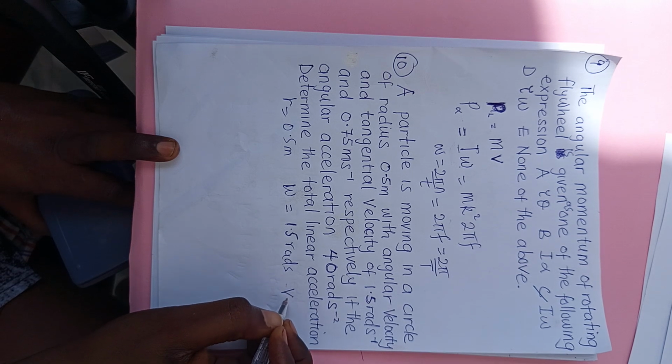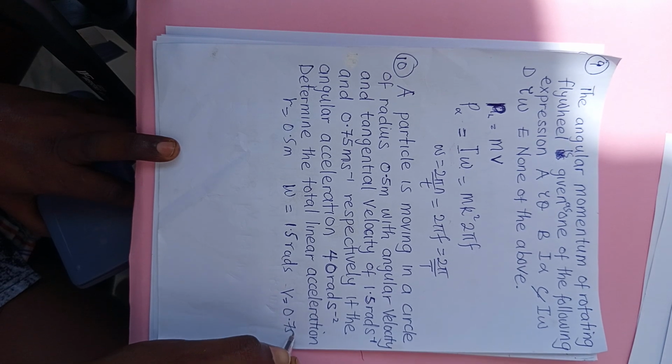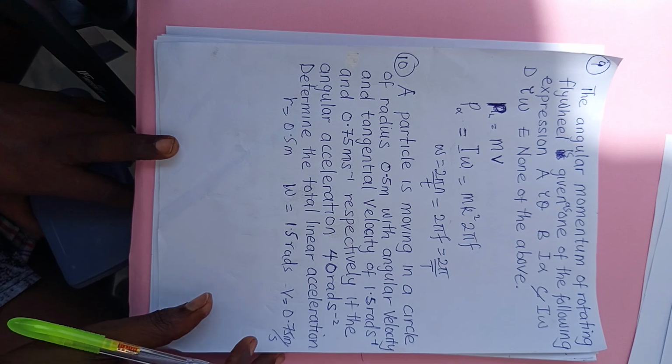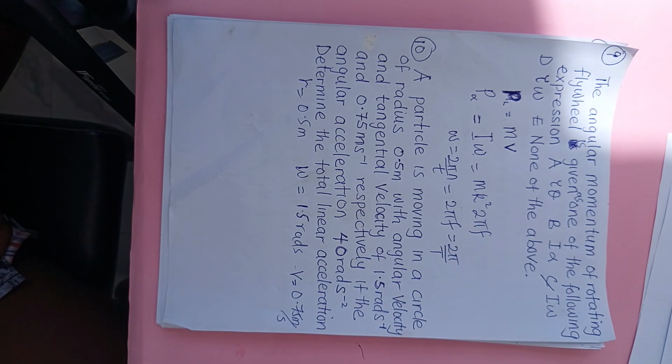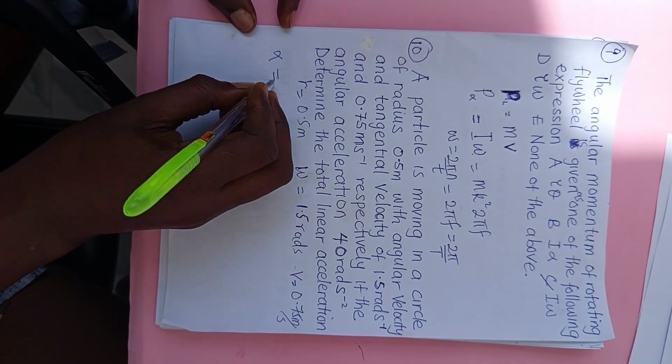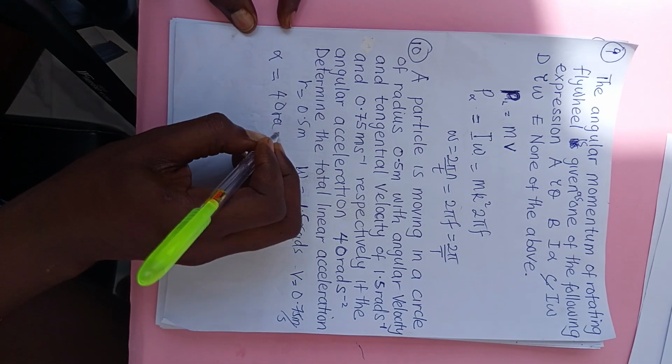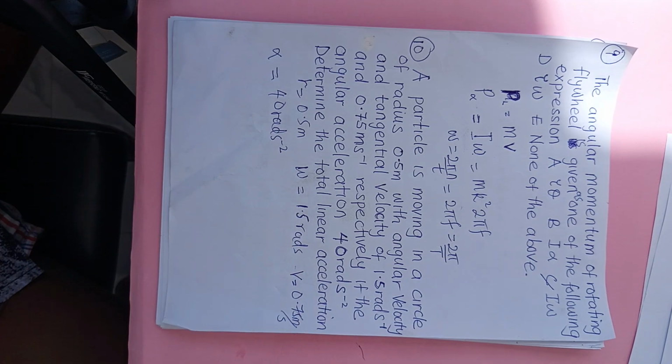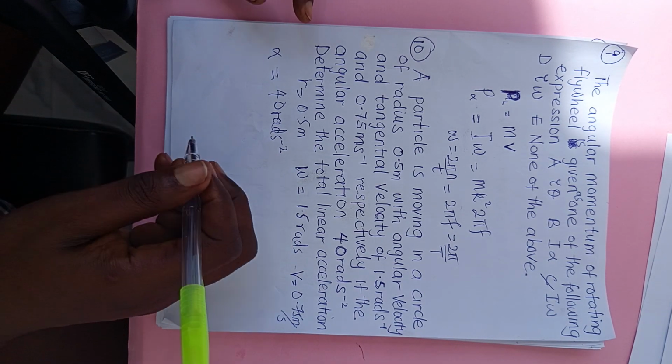Then tangential velocity of what? 0.75 meter per second. Then what do they say we should find? If the angular acceleration is equal to what? 40 rad per second square. They say determine the linear acceleration.